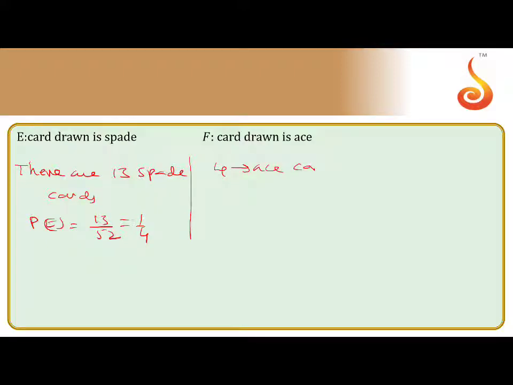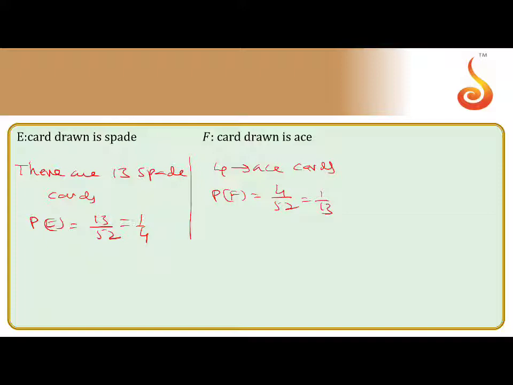Let us go to the first bit. The card drawn is a spade. How many spade cards are there? 13 spade cards, out of 52. So the probability of E is 13 by 52, that is 1 by 4. Now F: how many ace cards are there? There are 4 ace cards. The probability for ace, P of F, equals 4 by 52, that is 1 by 13.